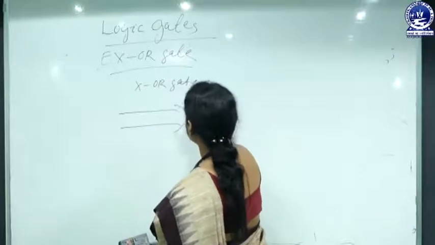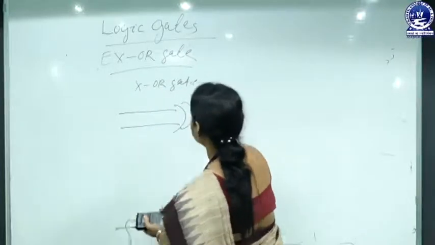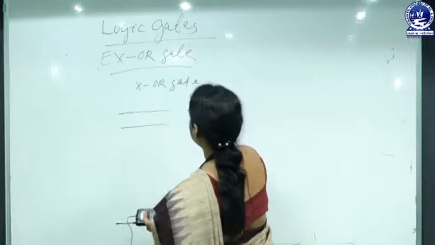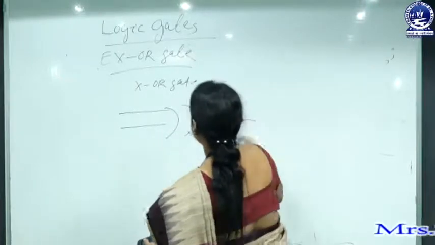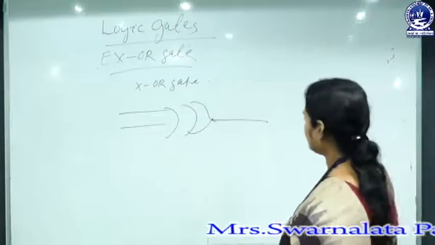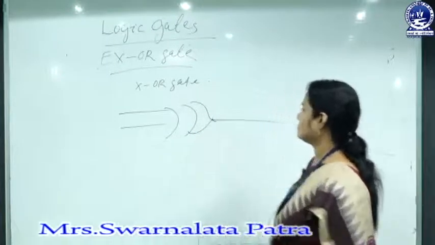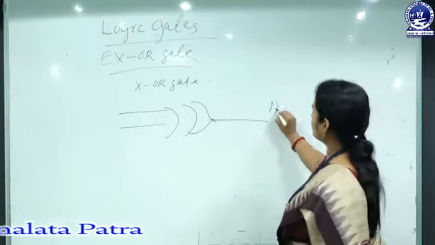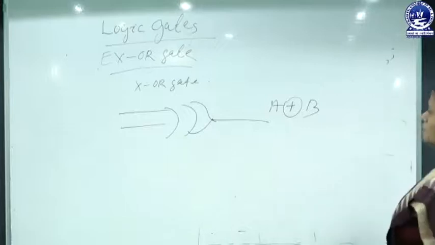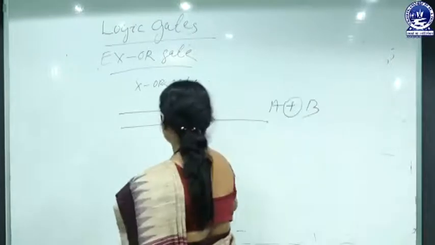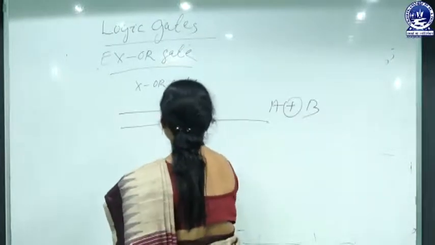This is the symbolic representation of XOR. Let us take a logical truth table for XOR gate.